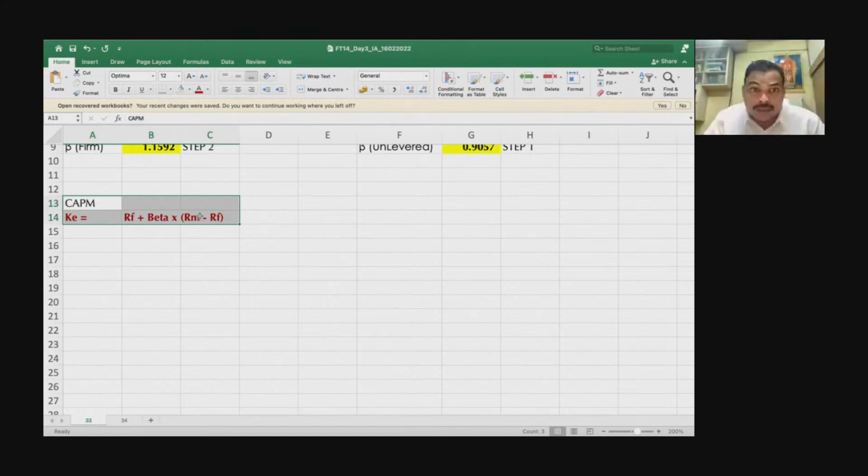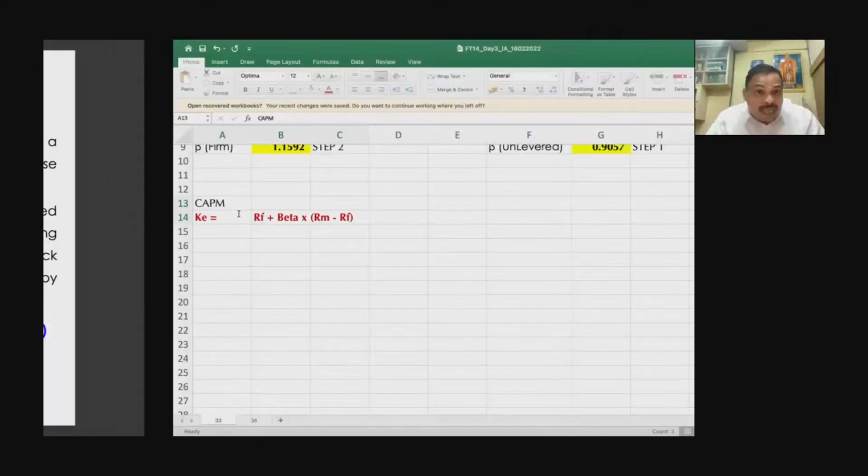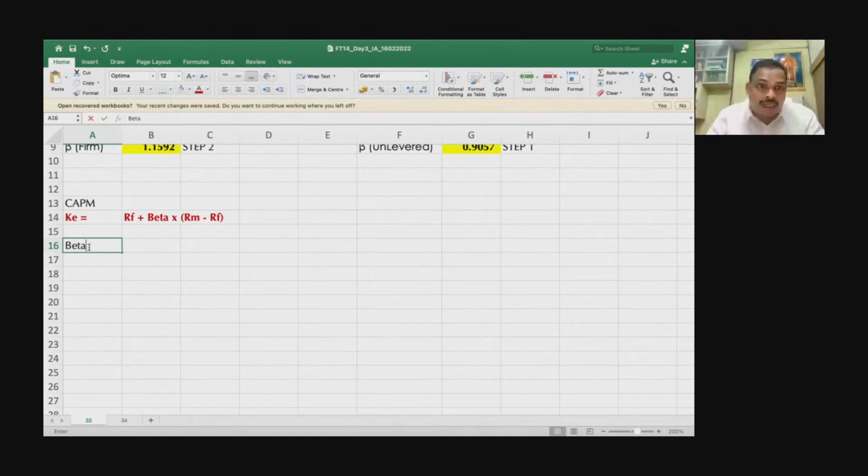Okay, for your information. Now, what is bottom-up beta? Now, what is this beta? Beta is actually a regression coefficient.